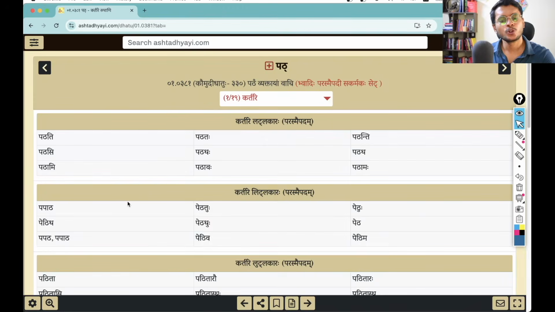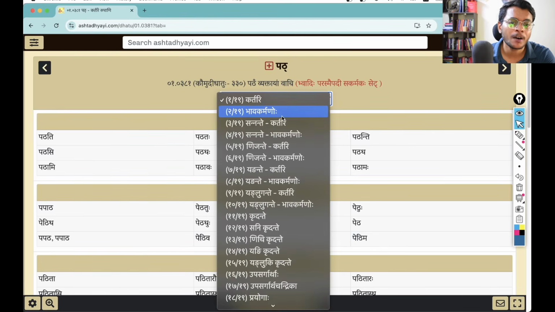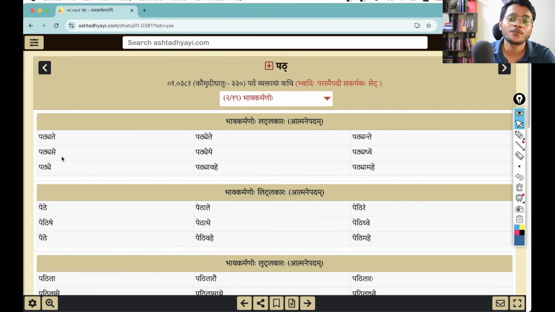Just quickly for all those who might get confused here: when we search in Ashtadhyayi for any dhatu, say pat dhatu, the usual forms that we know, patati, patatah, patanti, patasi, patathah, patatha, all these forms are the kartari forms, as you can see here. And if you scroll down, you have the bhava and karmani, where the forms are different: pathyate, pathyete, pathyante. Whenever we are creating a sentence in karmani prayoga, with the same lat lakara and same prathama purusha ekavachanam, the forms are the karmani forms, not the usual patati, but pathyate.